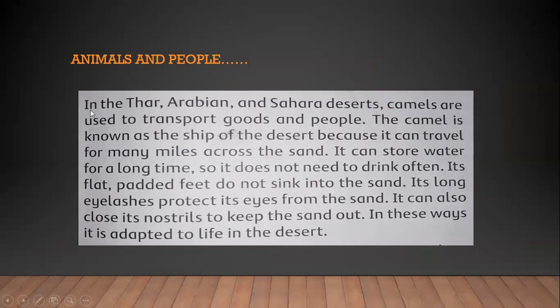And one of the famous animals of the desert is the camel, especially in the Thar desert, which is in Pakistan, the Arabian desert, which is in the Middle East, and the Sahara desert. Camels are used to transport goods and people. Why? Because the camel is also known as the ship of the desert. It is called the ship of the desert because it can travel for many miles across the sand.